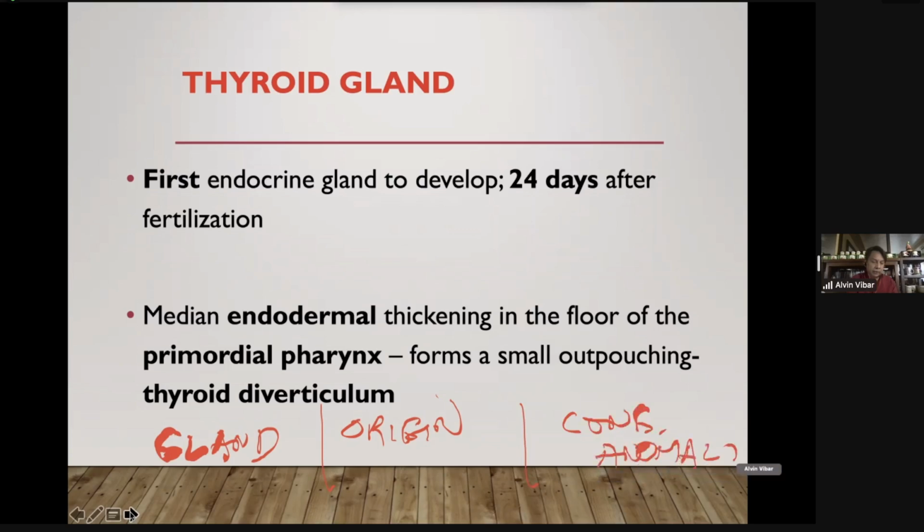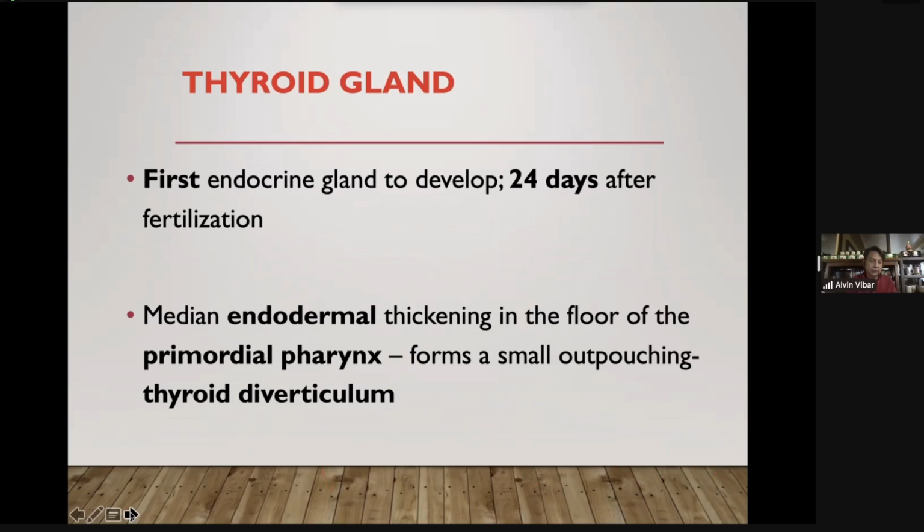So again: gland, origin, embryonic structure, and congenital anomaly. The first gland to remember is the thyroid gland, coming from endoderm. Remember the embryonic term thyroid diverticulum. Diverticulum is an outpouching coming from the primordial pharynx endoderm germ layer.